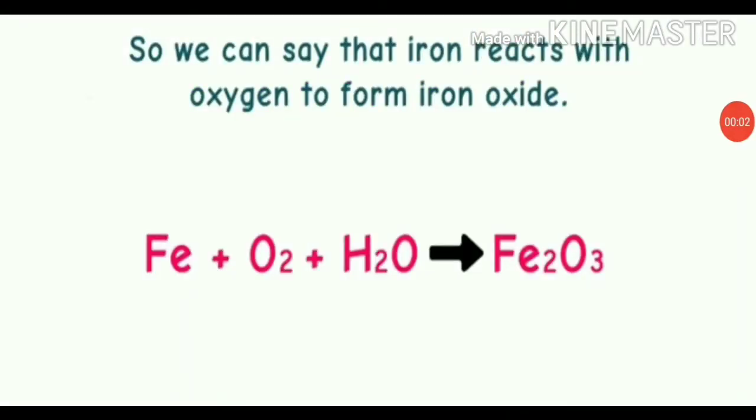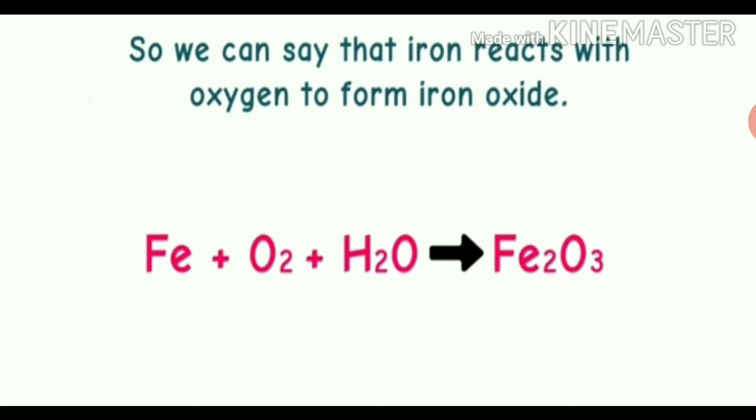So students, let's talk about the reaction of iron metal with oxygen of air which takes place in nature. About rusting of iron you have already learnt in class 7. During rusting, iron metal combines slowly with the oxygen of air in the presence of water to form a compound called iron oxide.